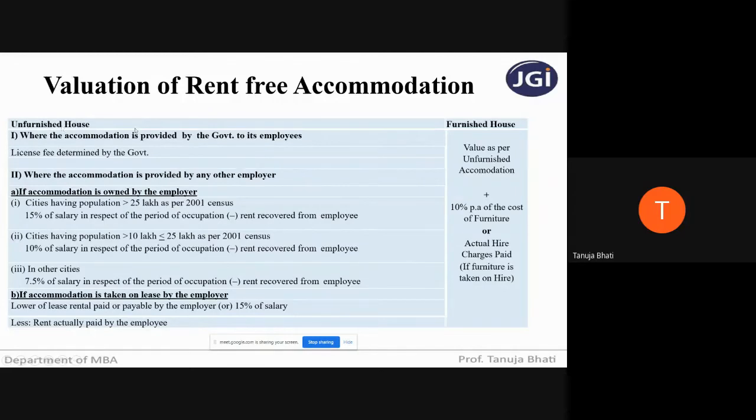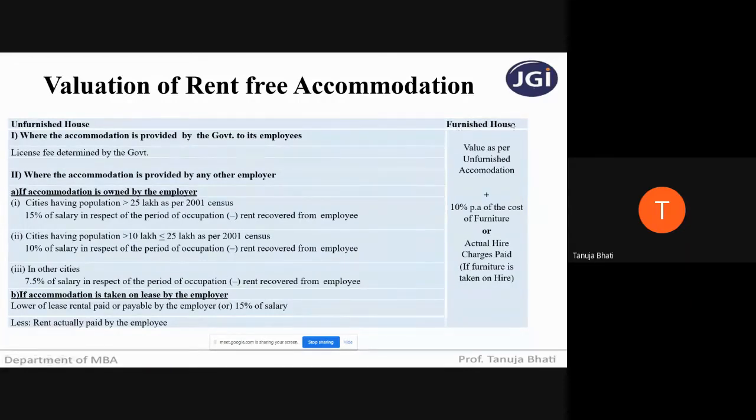Now, suppose all these things are provided and it is a furnished house. Suppose the employer is providing a furnished house to the employee. Furnished house means the employee is just supposed to take his suitcase and shift to the house where everything is there. He has to just take his clothing. Everything else is available in the furnished house. Like I told you, the TV is there, the fridge is there, the kitchen appliances are there, the air condition is there, everything is there. He has to just take his clothes.